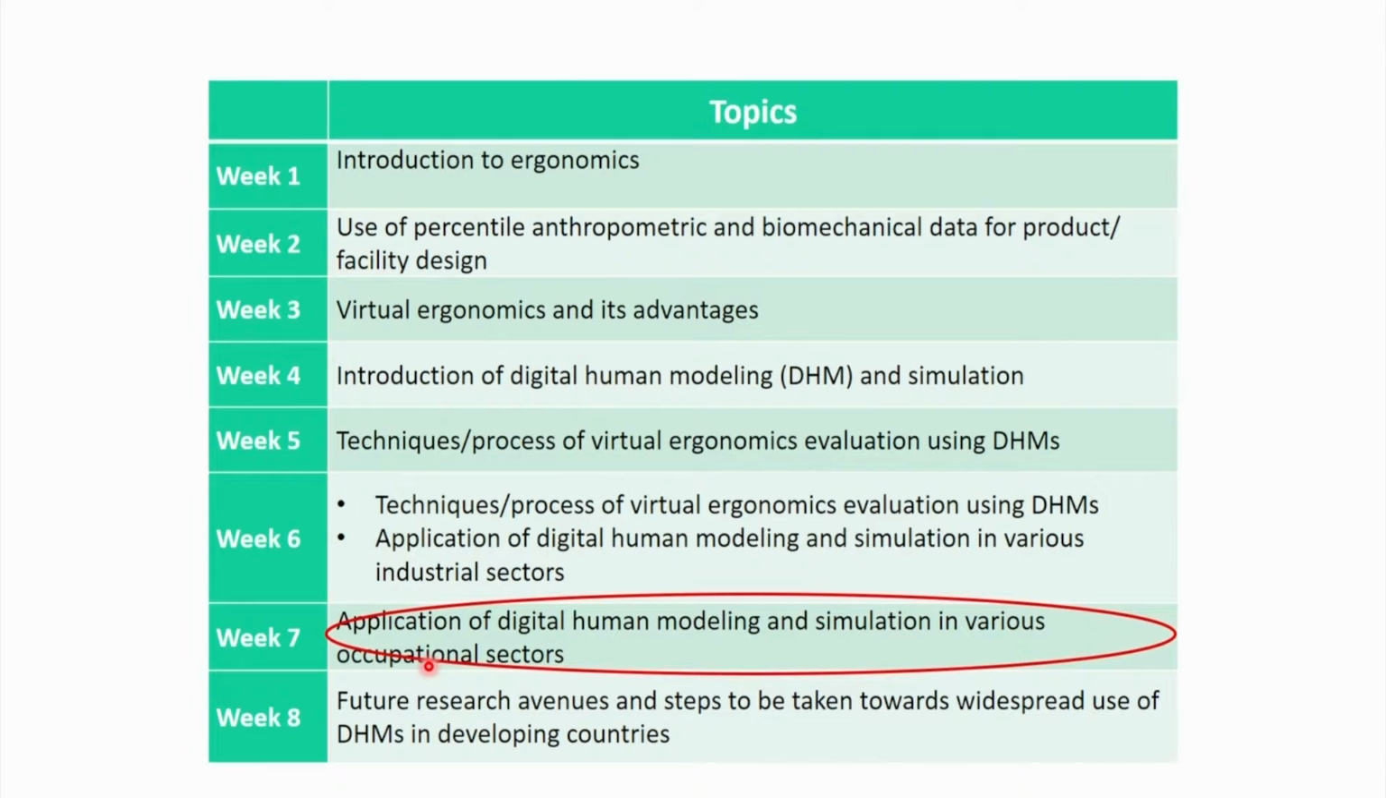In continuation to our earlier classes on digital human modeling and simulation for virtual ergonomic evaluation, today we are going to discuss our week 7th module, that is module 7. It is related to application of digital human modeling software in various occupational sectors. Mainly today we are going to discuss about application of DHM in agricultural sector.